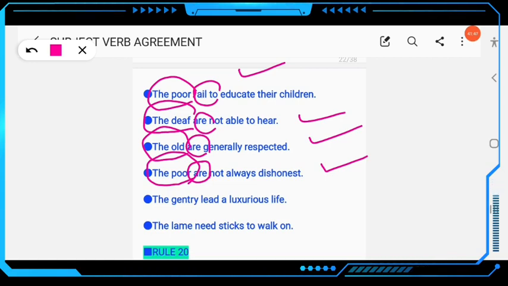Don't write or say is. Clear? Next example here: the gentry lead a luxurious life. Gentry means all the gentlemen, all the gentle people, so the verb will also be plural. Don't write leads. The lame need sticks to walk on. The lame, you know, is plural and refers to all the lame persons, so the verb must be plural: need. Clear?